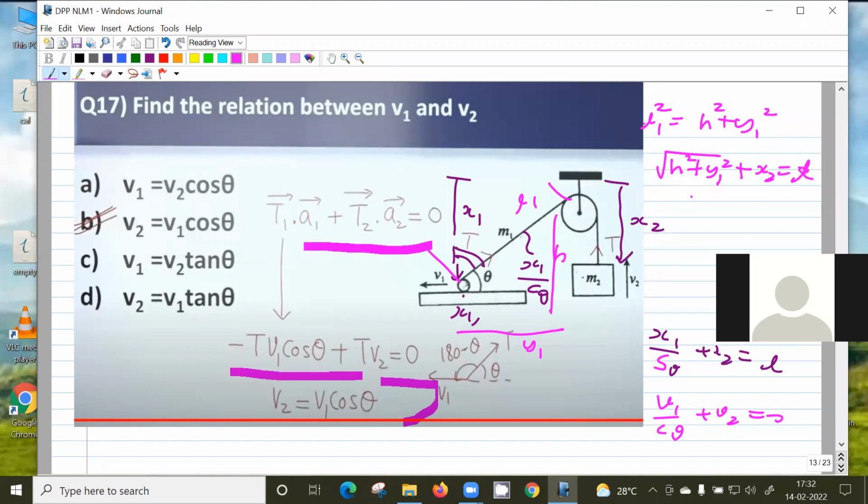If I differentiate this, I'll get the relation. Differentiating means 1 by 2 root into 2 y1 dot, plus x2 dot equals 0. And y1 divided by the square root of this is cos theta.